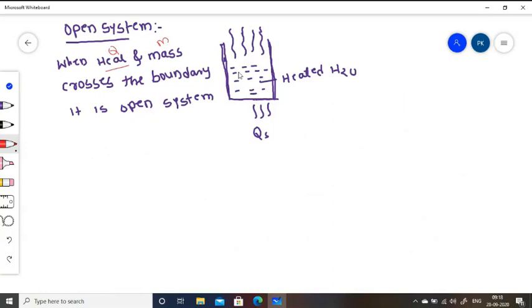Heat and mass can be transferred from the system to the surroundings, and such a system is called an open system. An example is tea in a cup. You are very familiar with this phenomenon.